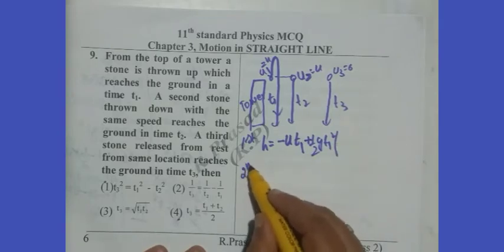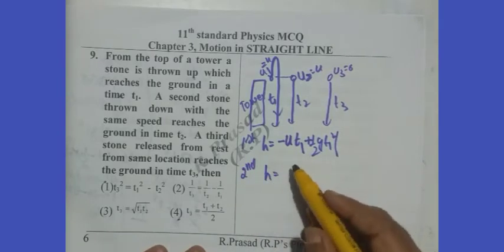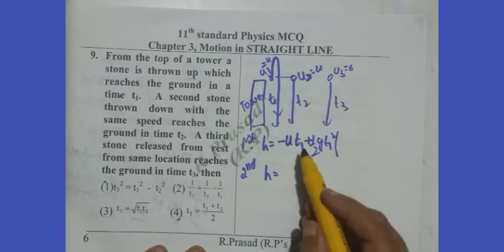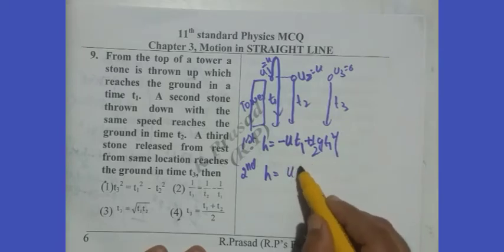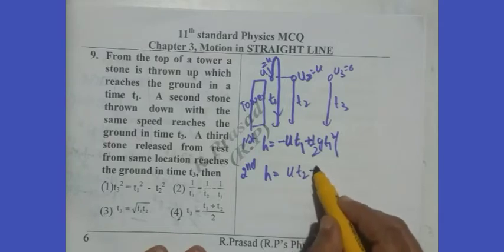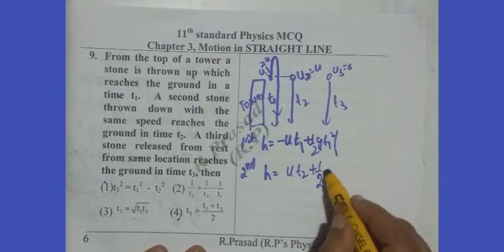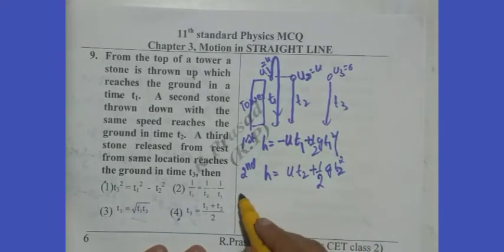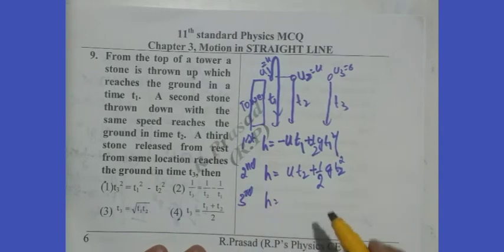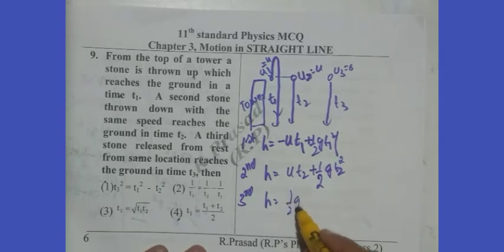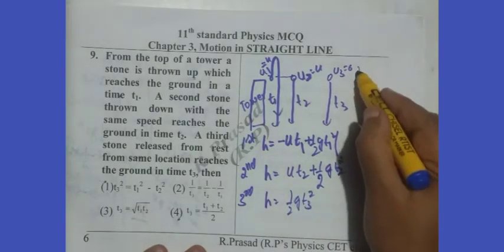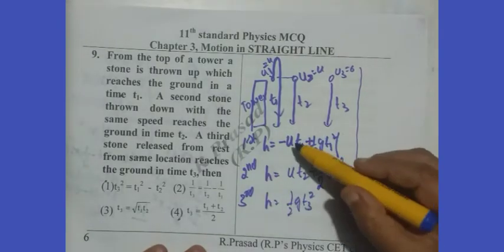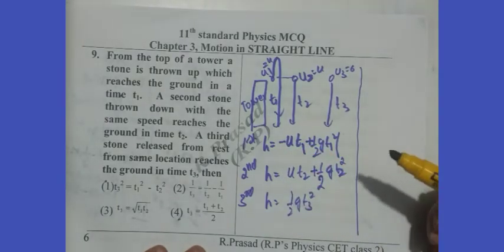And for the second stone, same thing: h, displacement downwards, but velocity is also down, so u t2, and g is also down, plus half g t2 square. For the third stone, h equals u0 plus half g t3 square. In all these, the displacement remains the same.